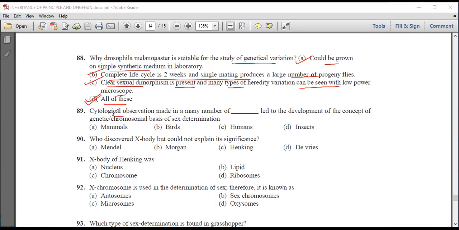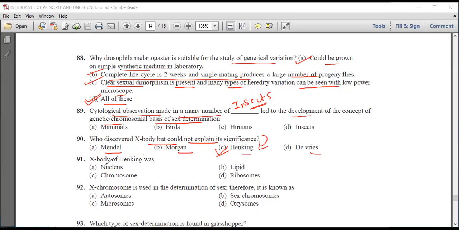Next question is, cytological observation made in many number of dash led to the development of the concept of genetic basis of inheritance, chromosomal basis of sex determination. We know that it was done on insects. So in many number of insects. Who discovered the X body but could not explain its significance? Mendel, Morgan, Henking, or De Vries. We know that Henking could not explain the significance of the bodies.